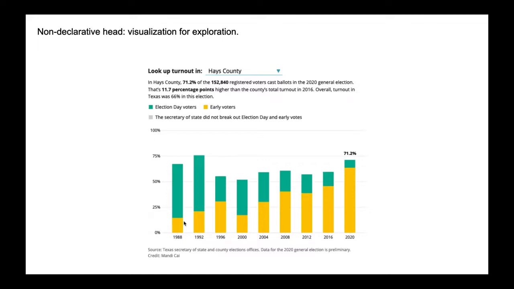So here's an example of a time when we would use a non-declarative headline. And this is not going to be terribly relevant in this class. We want you to usually be using a declarative headline because we want you to be telling the reader, this is what I want you to understand from this. But basically the headline here is like turnout in this county. Okay, not declarative, doesn't have a verb, doesn't tell me anything, but this is a visualization where I can change the county and I can explore. So the story in Hays County might be different than the story in Travis County or Bexar County. So we're not going to use a declarative headline there. We're just going to label it and say this is what it is, and we're going to let the reader find their own message, their own story from within that.